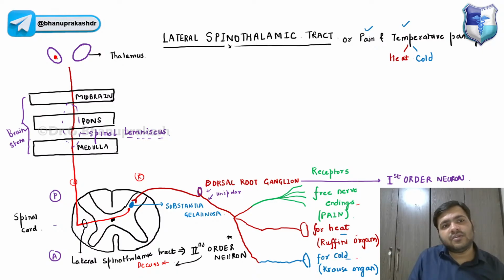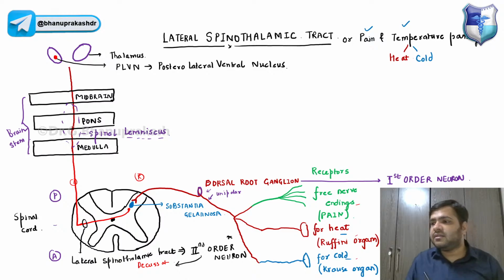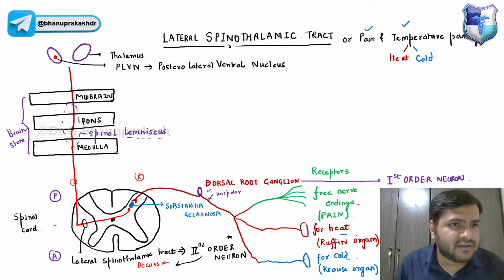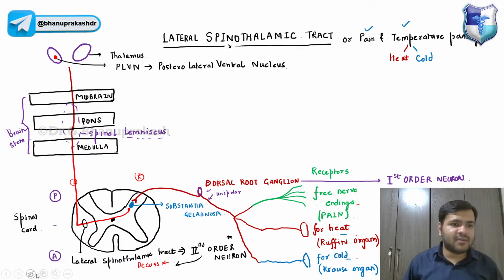This is the nucleus that is present over here, and it is called PLVN, that is nothing but the posterolateral ventral nucleus of the thalamus.